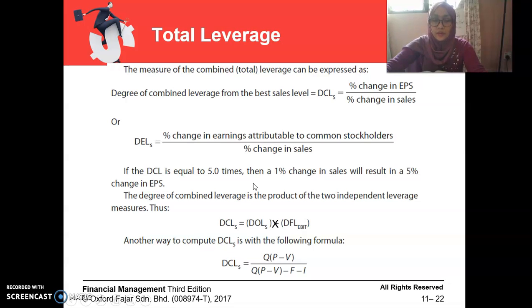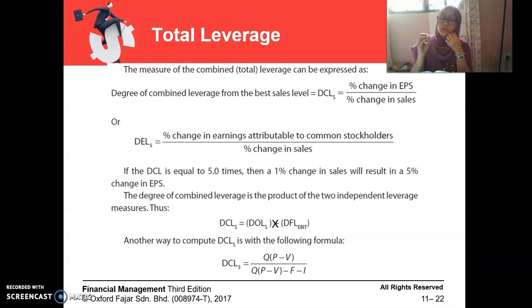Okay, that's all for this topic, cost of capital. So basically, from this topic, you just focus on how to calculate the cost of debt, cost of preferred stock, and the cost of stock, those three, and then the weightage.